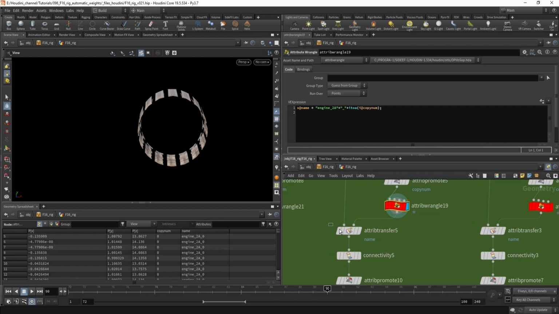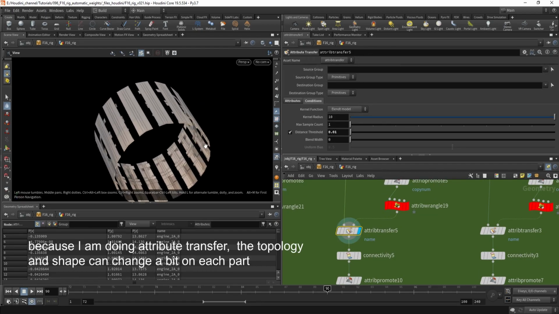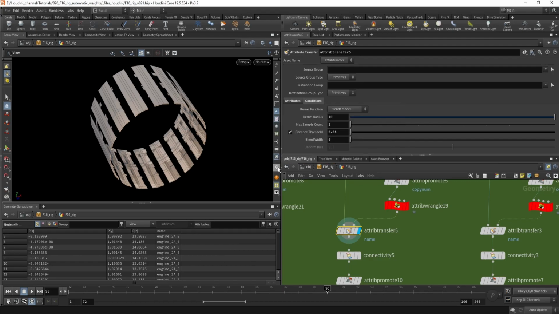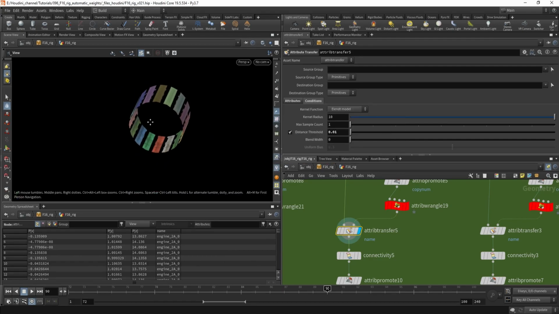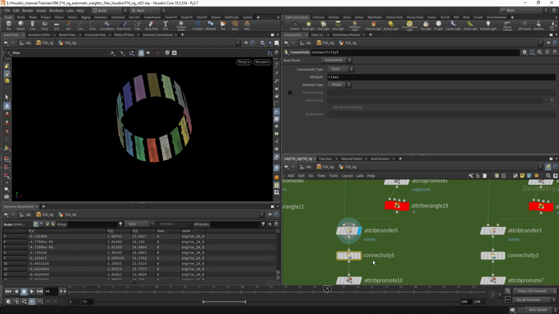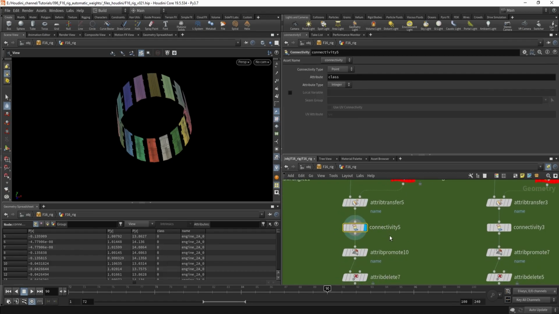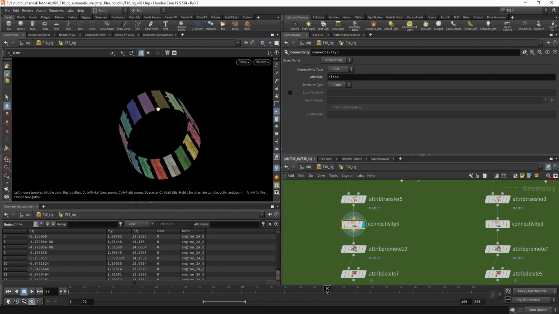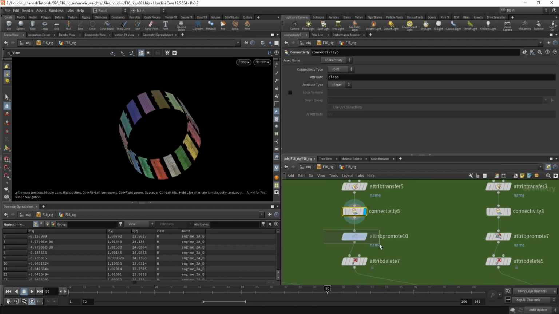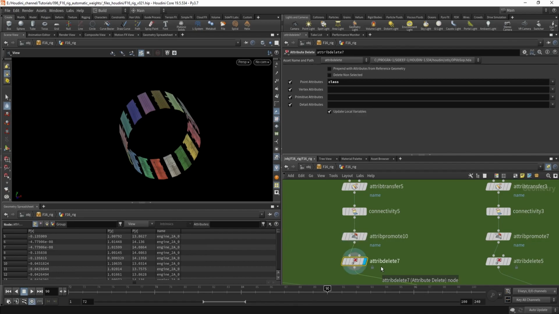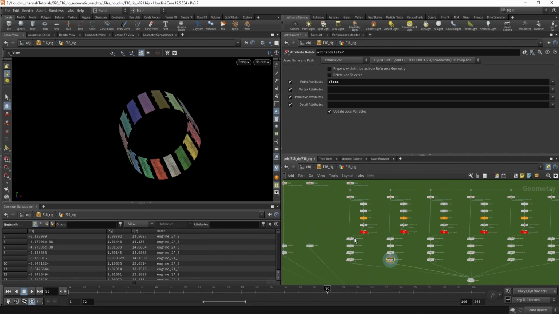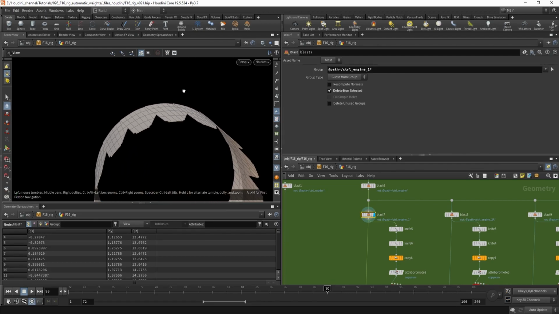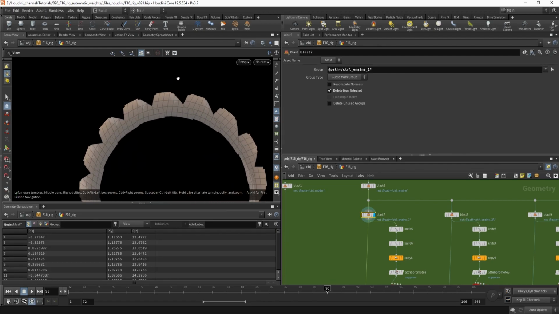So now I'm just transferring this attribute to the geometry, and if necessary, I will promote this attribute to the whole part, which I can show you at this first example, because now you can see the parts are overlapping.